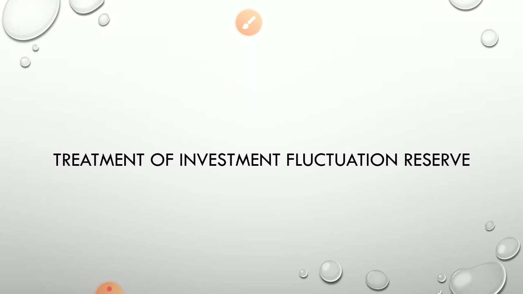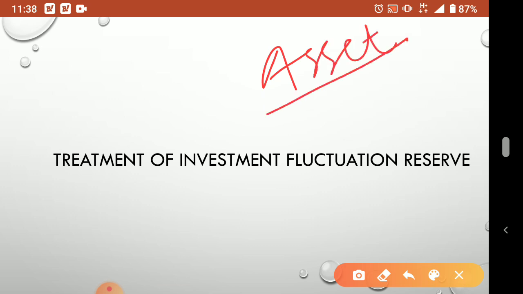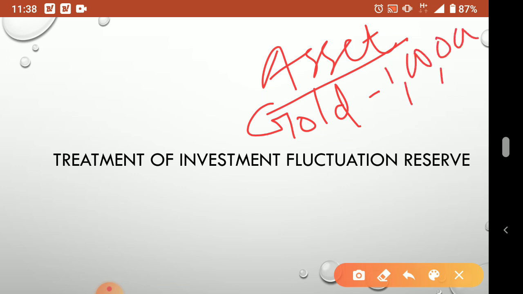So investment fluctuation, from that word you can understand what investment is. Investment is an asset, correct? Whenever we put our money somewhere as an investment, that is called investment. Suppose I am purchasing gold for rupees 1 lakh, so this gold becomes my investment.